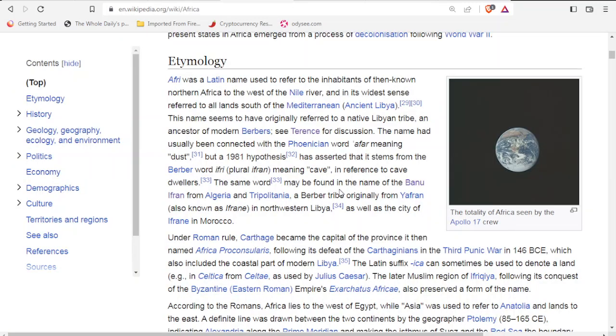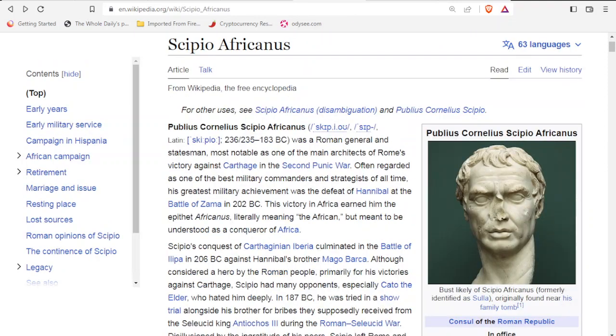Now, something else I want to share is I came across Scipio Africanus. You may have heard about him because some scholars try to use this source, or this person, to say that Africa is actually a foreign name, that it's not indigenous to the land. And we see here that it means the African.